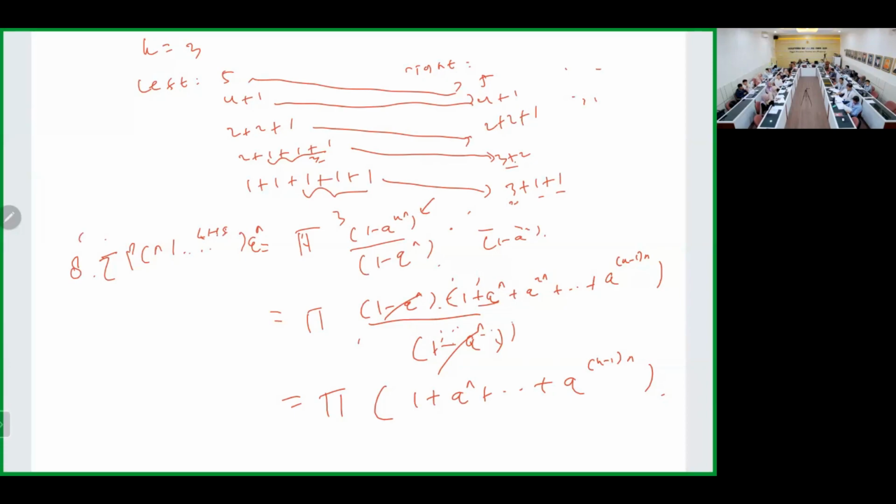And why can this one count the right hand side, where p(n) has the condition of the right hand side? Why is it? Anyone? Because remember, every power here represents the parts. And the largest part is k minus 1. So no part will appear more than or equal to k times. Okay, done.